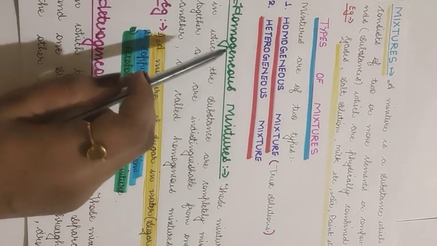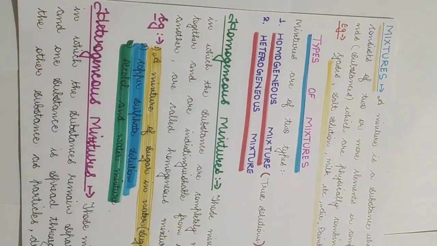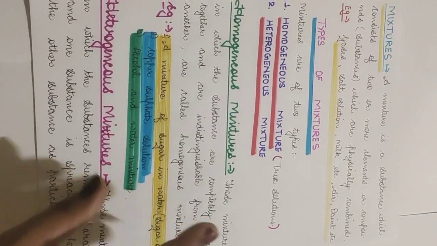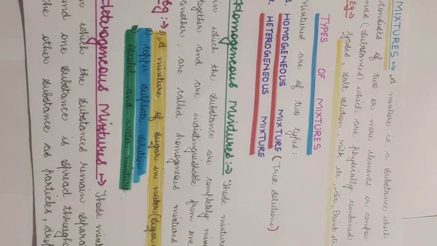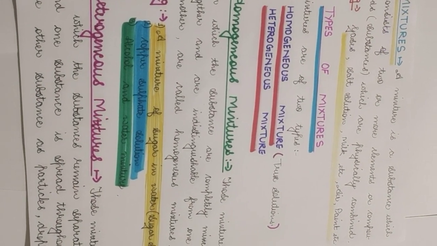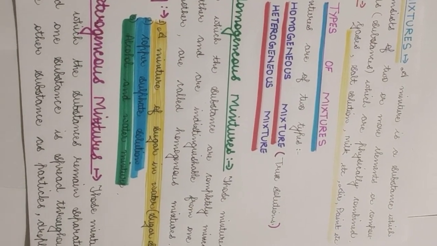So homogeneous mixture means homo means same, and geneous means evenly spread. In the homogeneous mixture, the solute is evenly spread in the solvent. Now, the solute is the substance which is mixed in the solvent, and the solvent is the substance into which the solute is mixed.